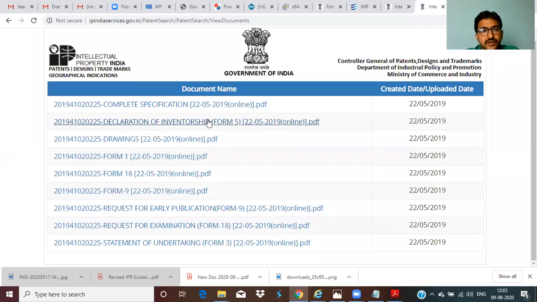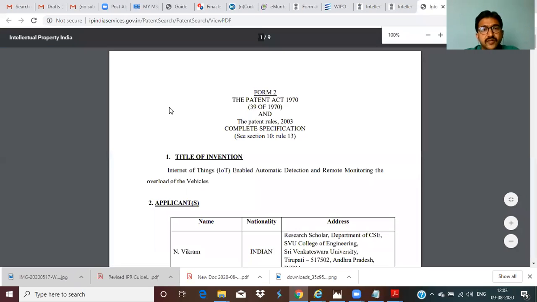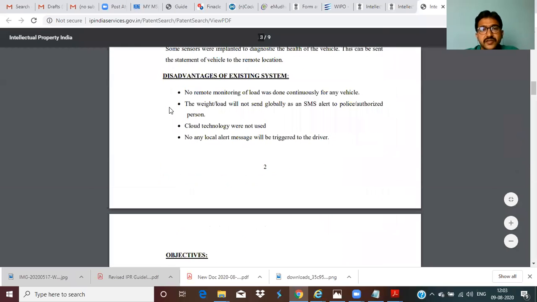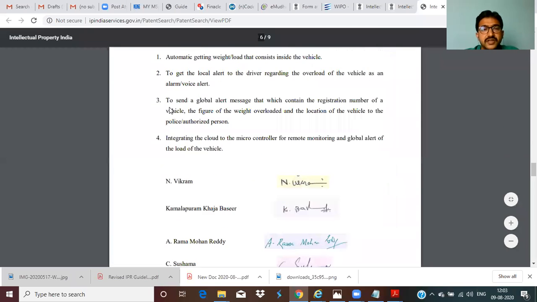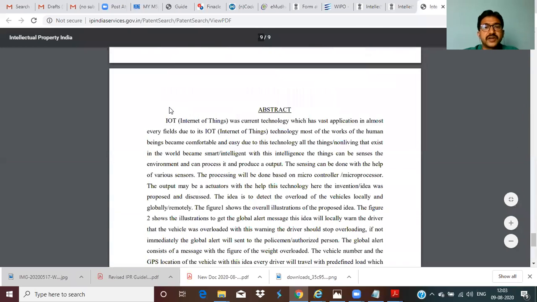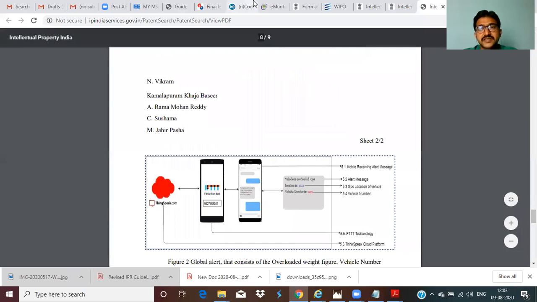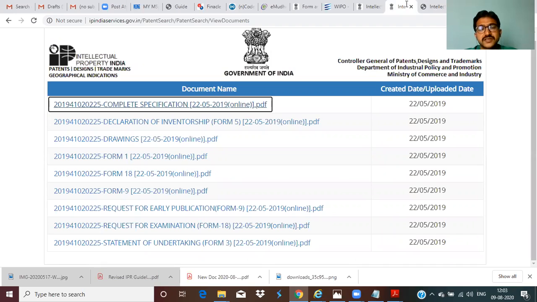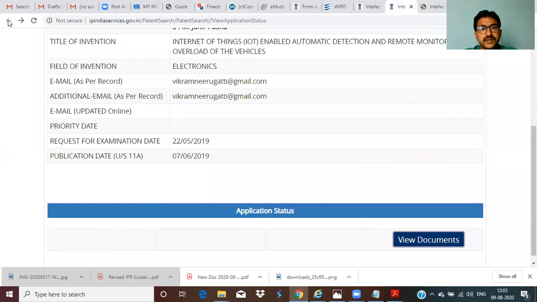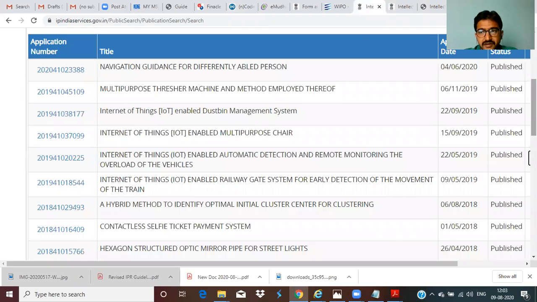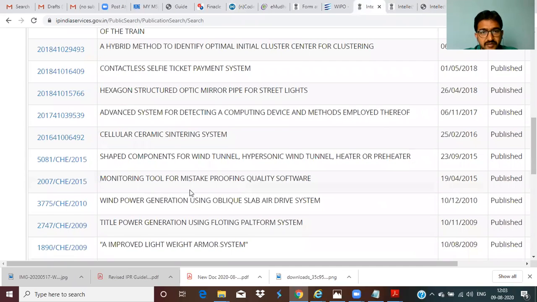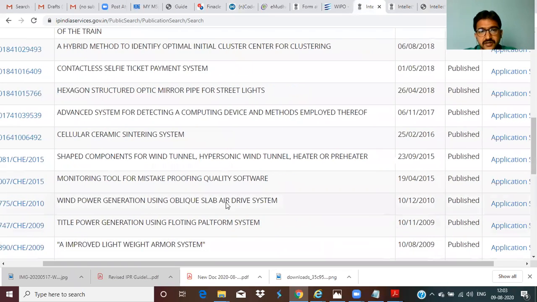For whichever document you would like, if you would like Form 2, click on Form 2. It will open the complete specification. You can read like this. Those who are searching for entire documents, it is freely accessible. And also, if you have a FER, like as I said, there is a FER. Let me see. I have got a FER also for monitoring tool, which I submitted in 2015 as a part of my PhD work.